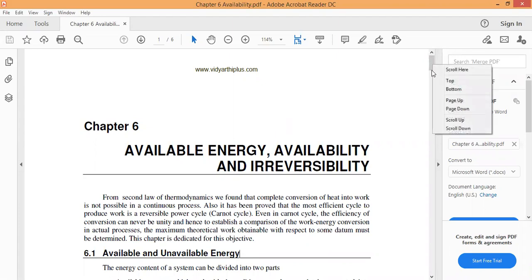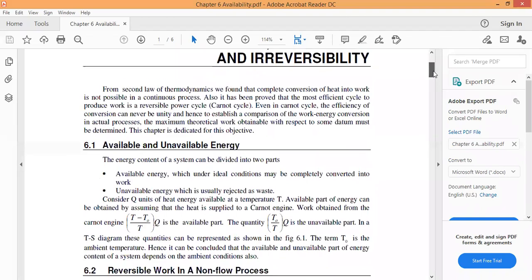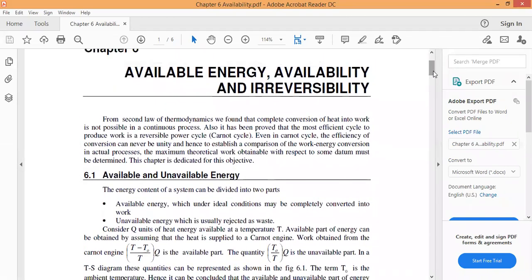Today, we are going to discuss the topic of available energy, availability, and reversibility. Now, from the second law of thermodynamics, we found that complete conversion of heat into work is not possible in a continuous process, because some amount of losses occurs when we are doing the conversion of heat into work.